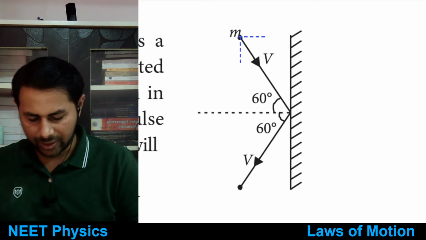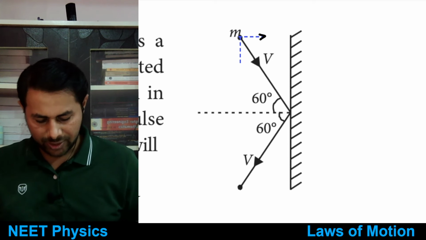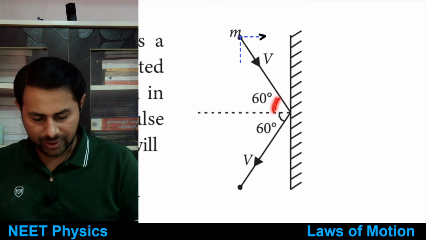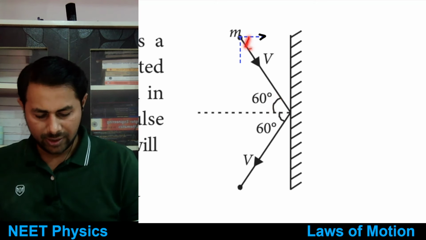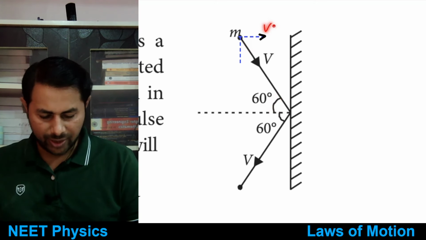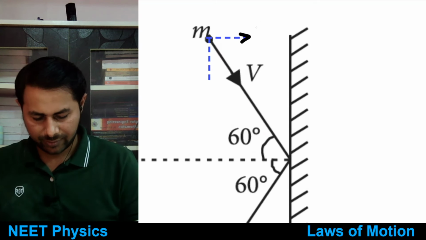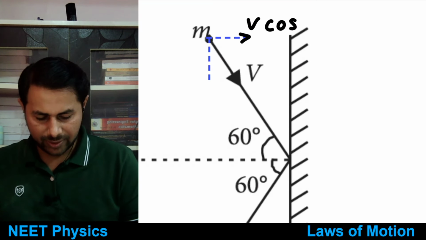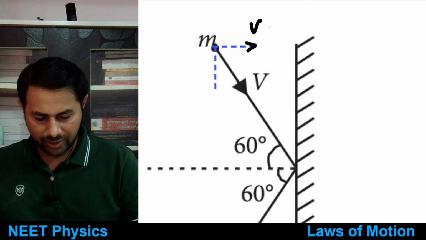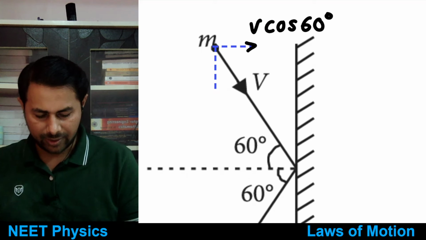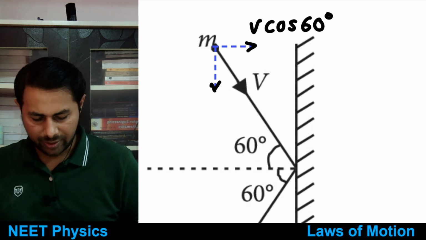So what will be vertical component? This angle is 60 degrees, means this angle would be 60 degrees, right? So this is v cos 60, and this component would be v sin 60.